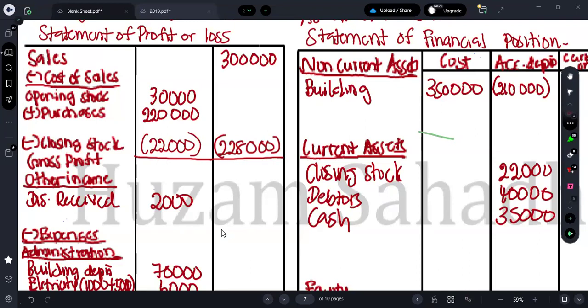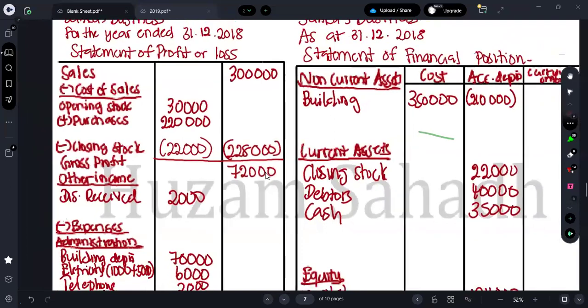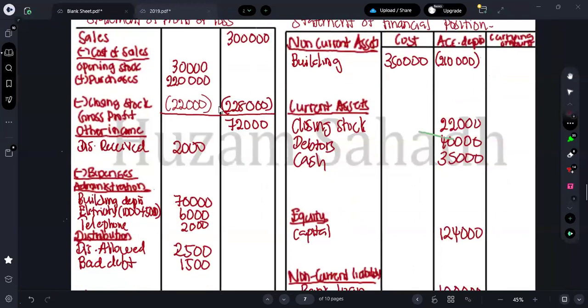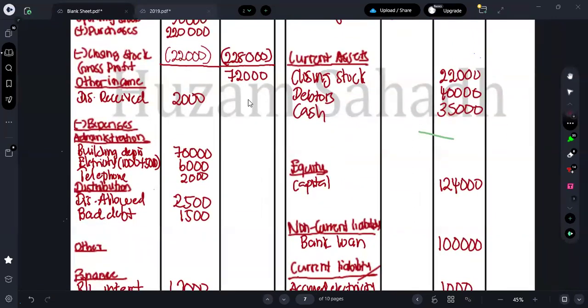What's your profit? What's your gross profit? Your gross profit will be equal to 72,000. Yes, guys. In A level, you can use calculator. That's it. I'm practiced to use calculator. I'm using it for the once after you all come for the A level for the accounting, you all can use calculator. No issues. Now you all don't use it.